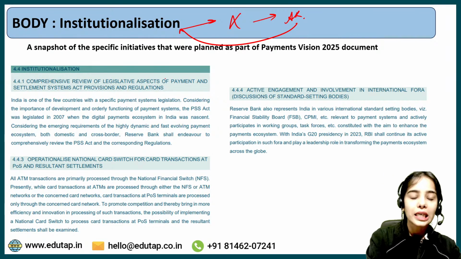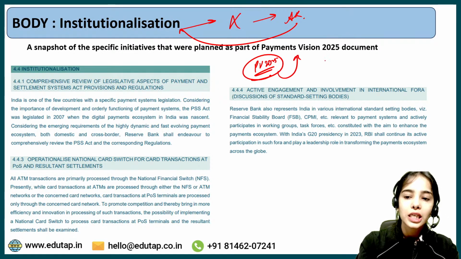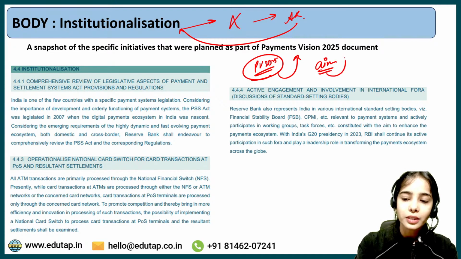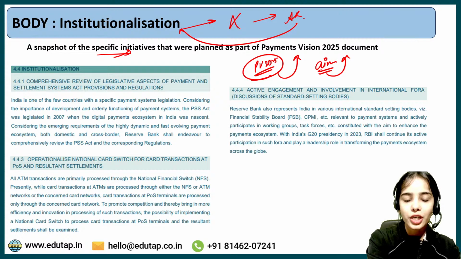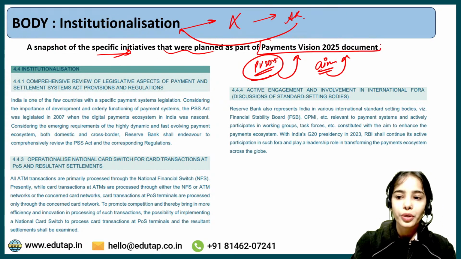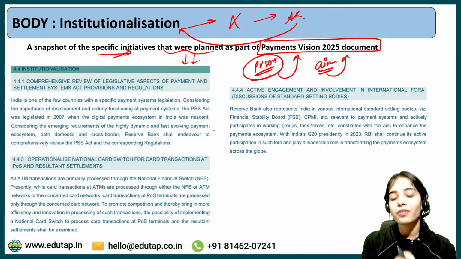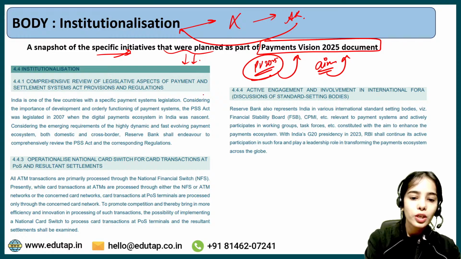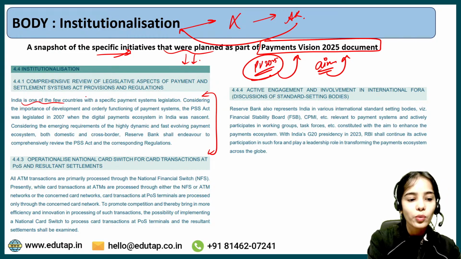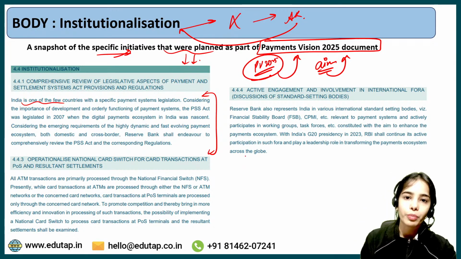But remember that in the Payment Vision 2025 document, when it was released, there were certain aims that were mentioned in the document. So a snapshot of the specific initiatives that were planned as part of the Payment Vision 2025 document, this we are going to discuss, but the initiatives were not mentioned in the annual report. So the planning was that India is one of the few countries with a specific payment system legislation. We have a full document for the payment system, the rules and regulations and such.